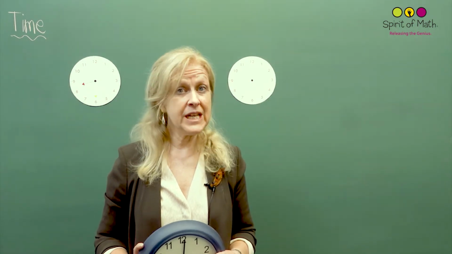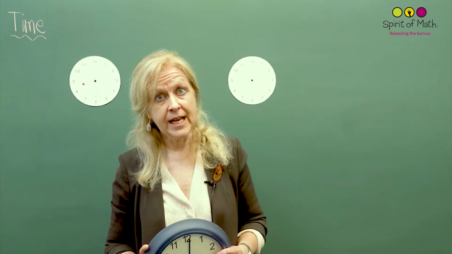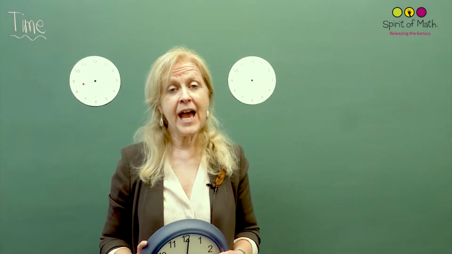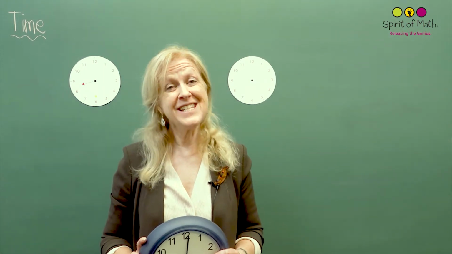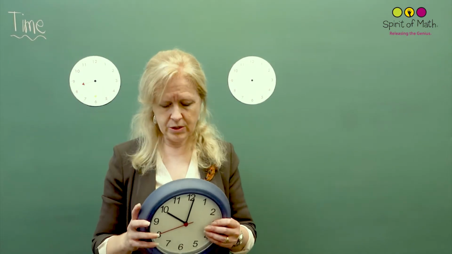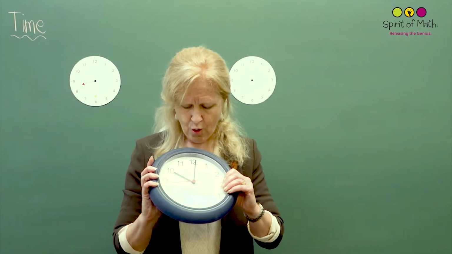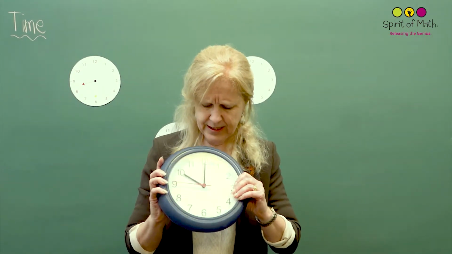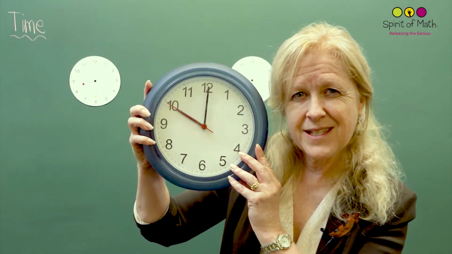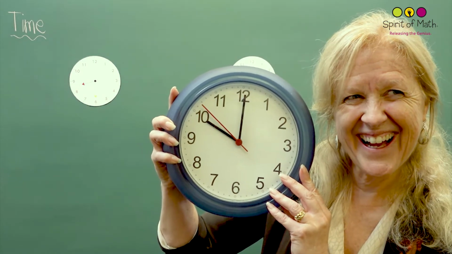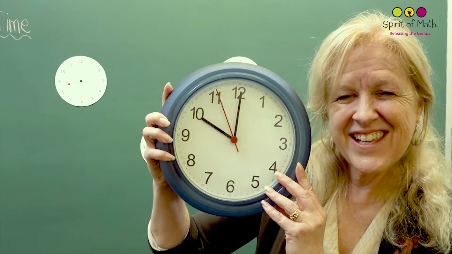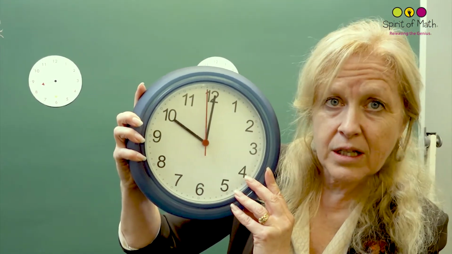And this time, instead of just doing the 10 o'clock or 5 o'clock, we're going to look at 10:30 or half past 10. It's the same thing, all right? But then we say it two different ways. So let's look at what's happening here. Right now, let's just fix this so it's really clear. Can you see this? Is this good? Okay, and there you go. All right, so you can see right now it's 10 o'clock.